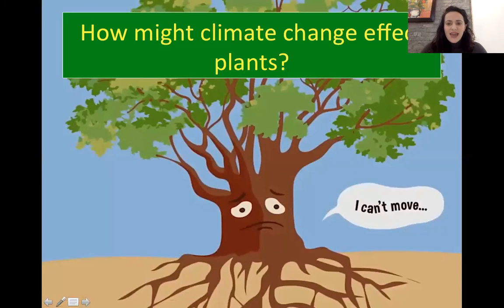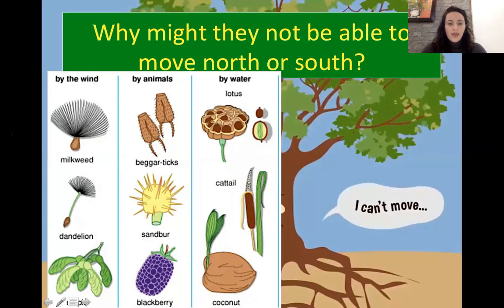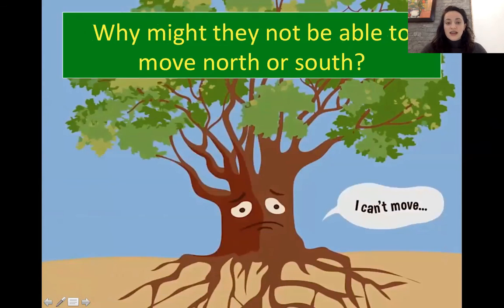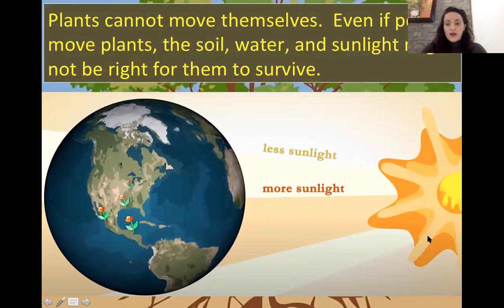What about plants? Plants can't move, right? Why might plants not be able to move north or south? Because they can only move by the wind, by animals, or by water. The plants cannot move. And even if people move them, some parts of the earth get less sunlight or have different soil.